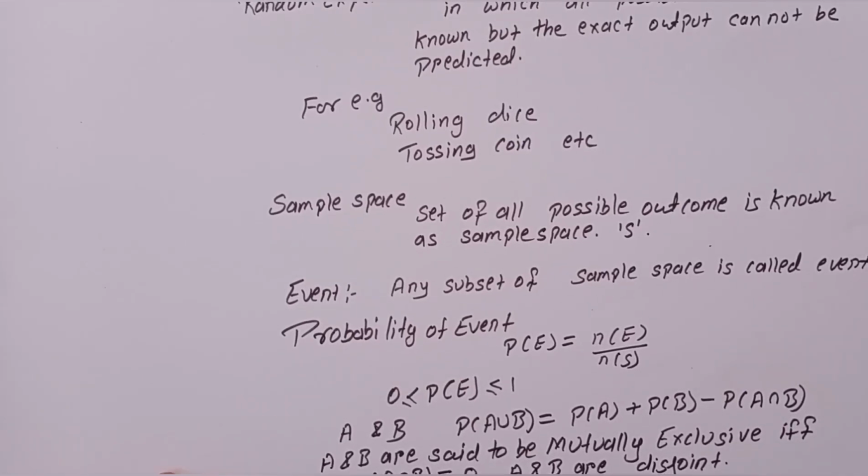Or in other words, the occurrence of event A has an influence on the occurrence of event B.